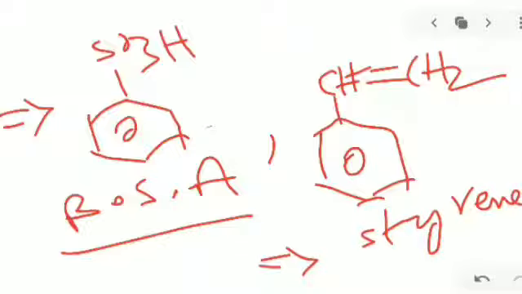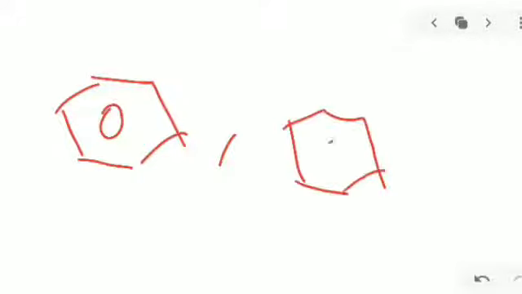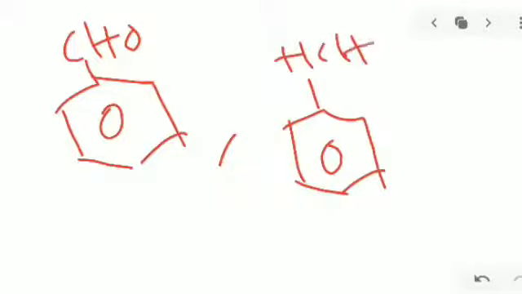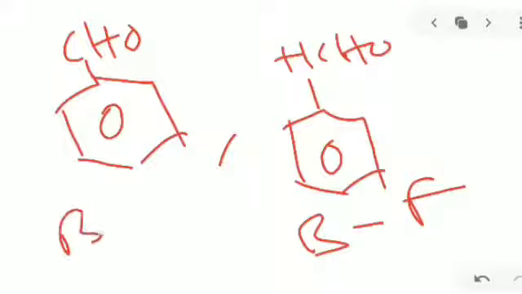And next, on benzene here, we add some functional group. Formaldehyde, that is the aldehyde group, gives benzaldehyde.